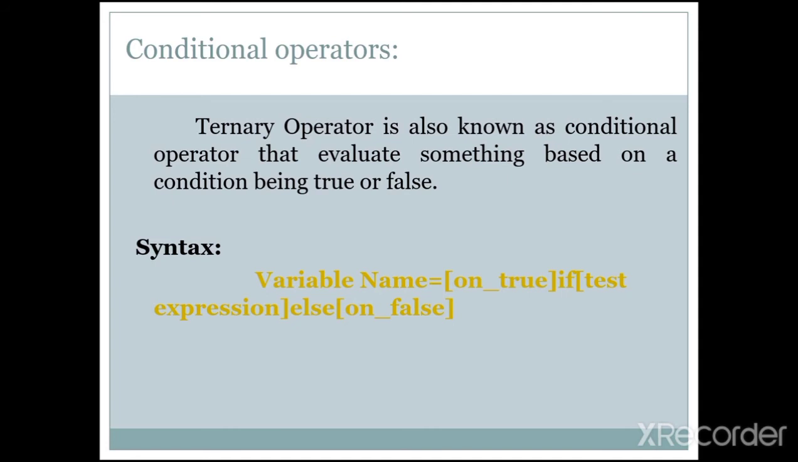The syntax of the conditional operator is variable name equal to open bracket on underscore true, close bracket if, again open bracket, test expression. Here we can give the expression of the conditional operator, then again close bracket, else, again open bracket, on underscore false. If the condition is true or false, okay, it can be assigned to the particular variable name.